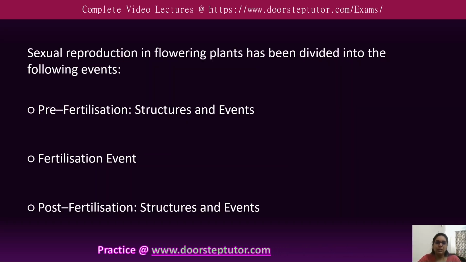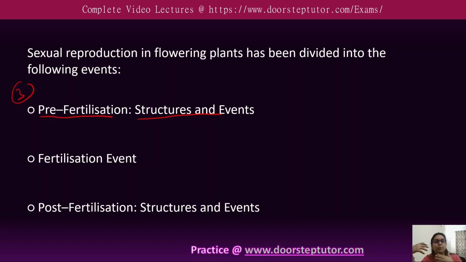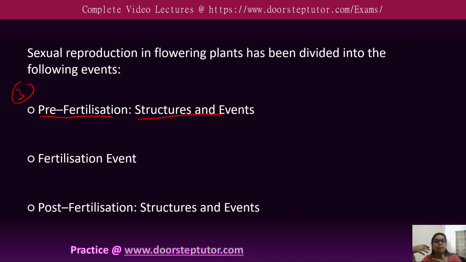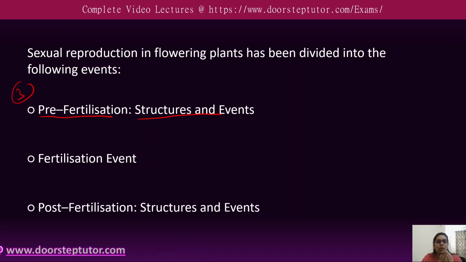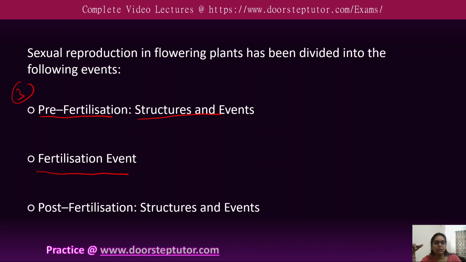Now, the sexual reproduction in the flowering plant has been divided into the following events. Basically, there are three events. The pre-fertilization events, which include the different structures and events that actually happen just before the fertilization, for example, the development of the female and the male gametophyte. Next, pollination is there. Pollination helps in the transfer of pollen from the anther, the male part, to the female part, that is the stigma of the carpel or the pistil.